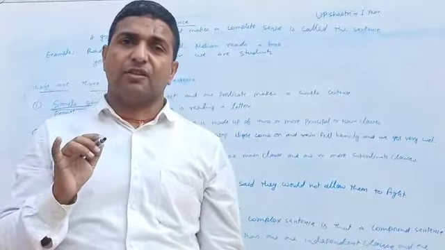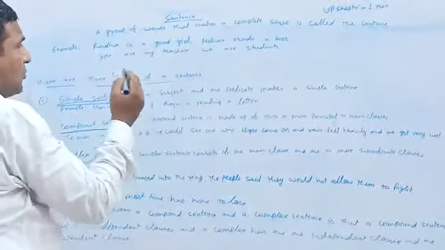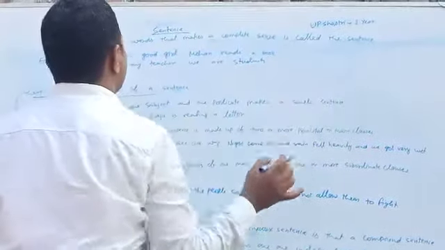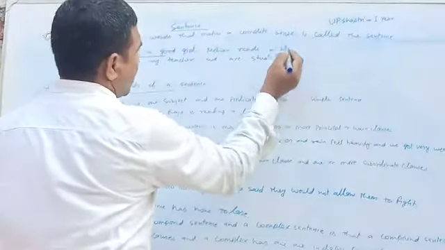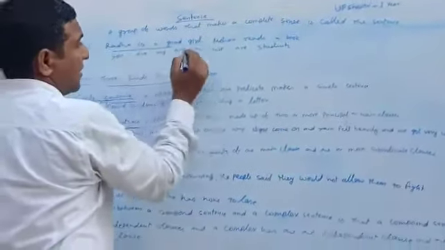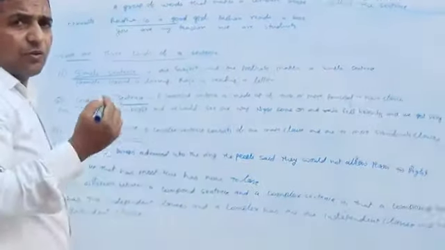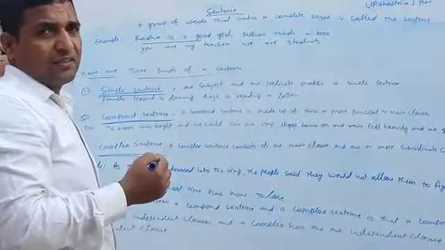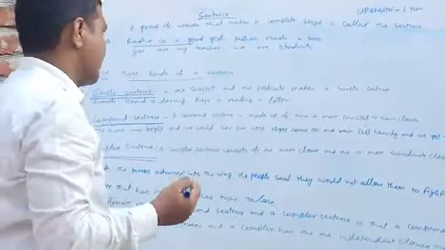Okay? So a group of words that makes a complete sense is called a sentence. As, Radha is a good girl, Mohan reads a book, you are my teacher, we are students, Shyam is going to Patna, we are dancing, you are reading, and so on.